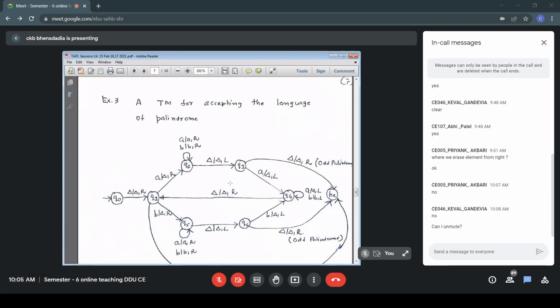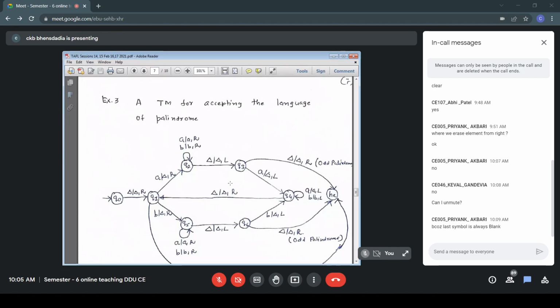Yeah, go ahead. Sir, if we put this directly from Q2 to HA, then I think if we give input into the state like A or B, then it will directly go into the reject state, so we cannot make a transition directly from Q2 to HA. Reject state we have not explicitly defined. That is observation number 1. HA is the accept state. HR we have not explicitly defined.